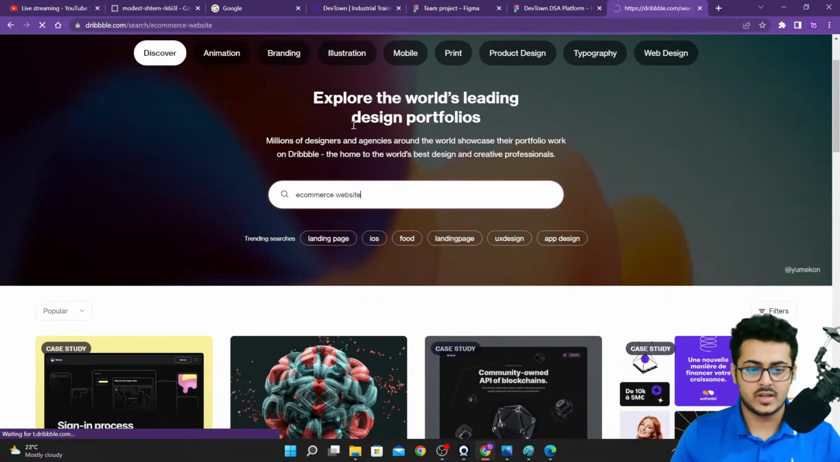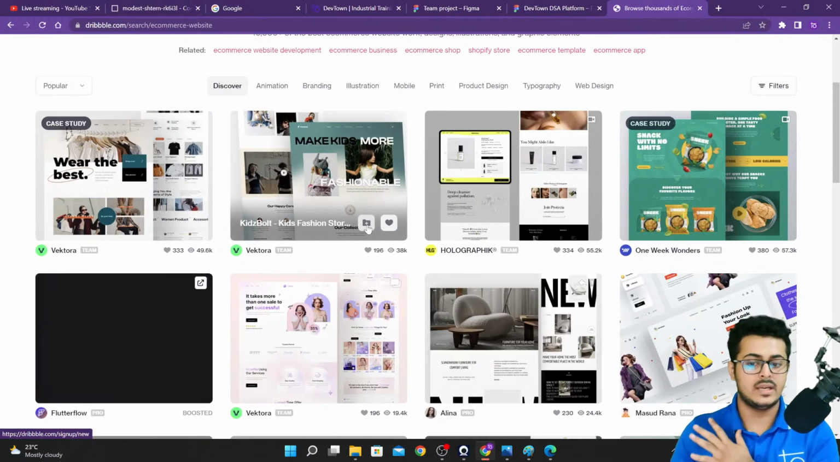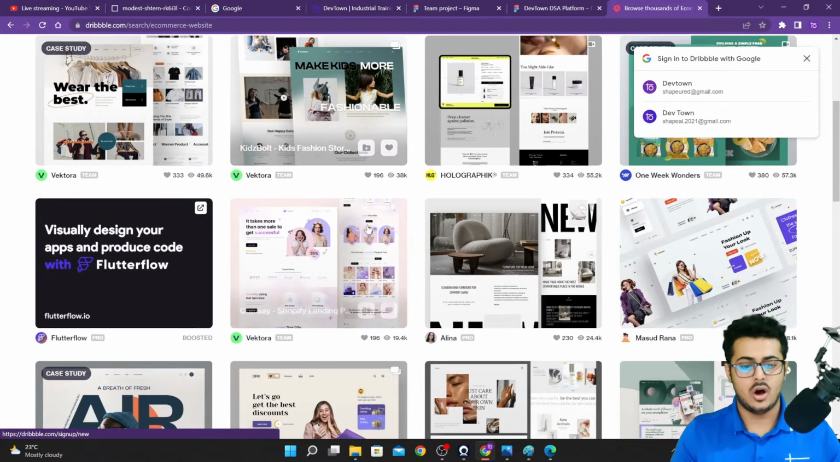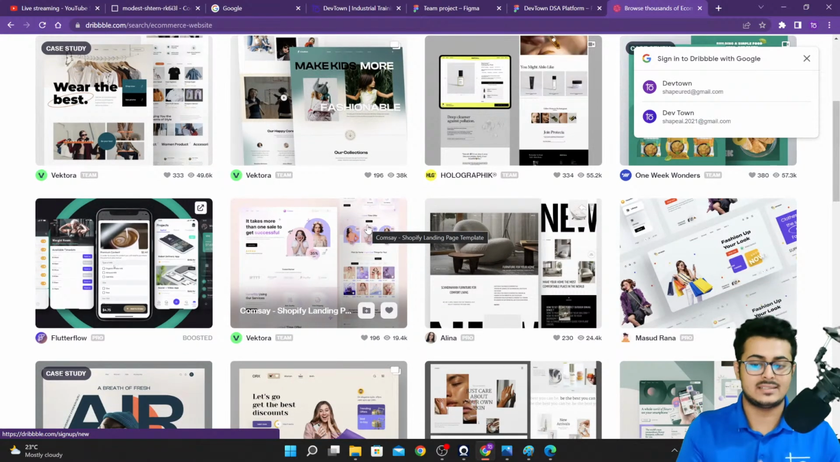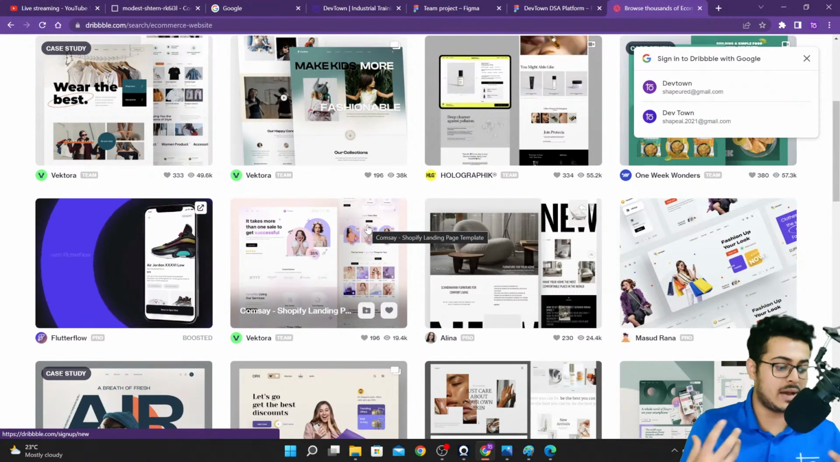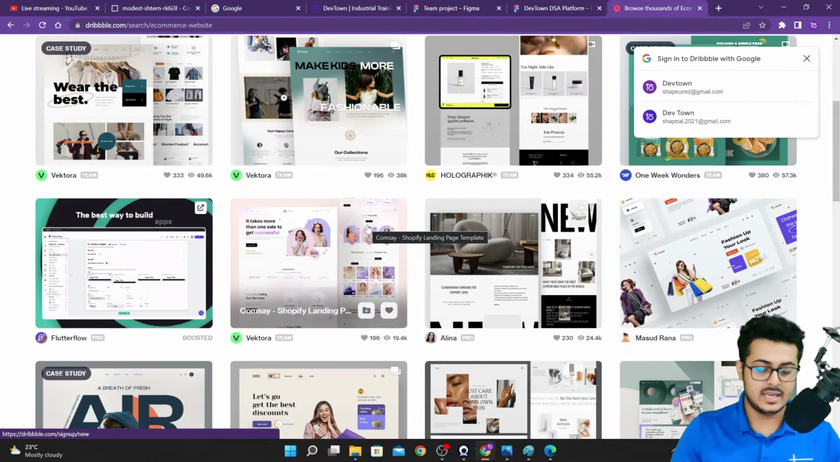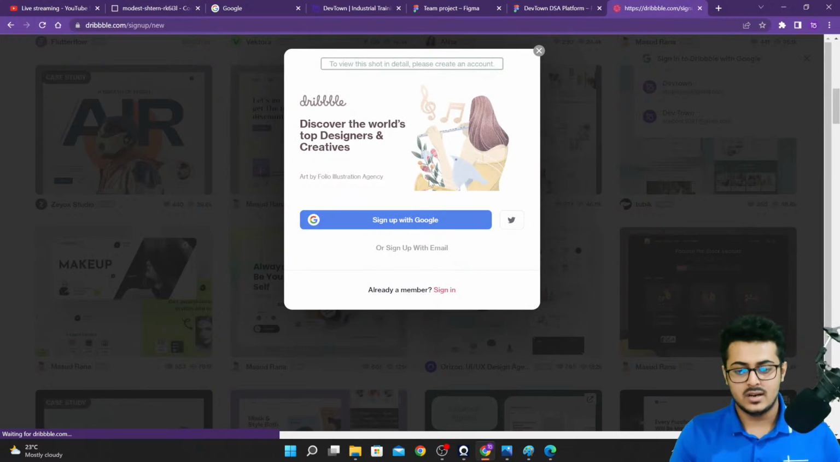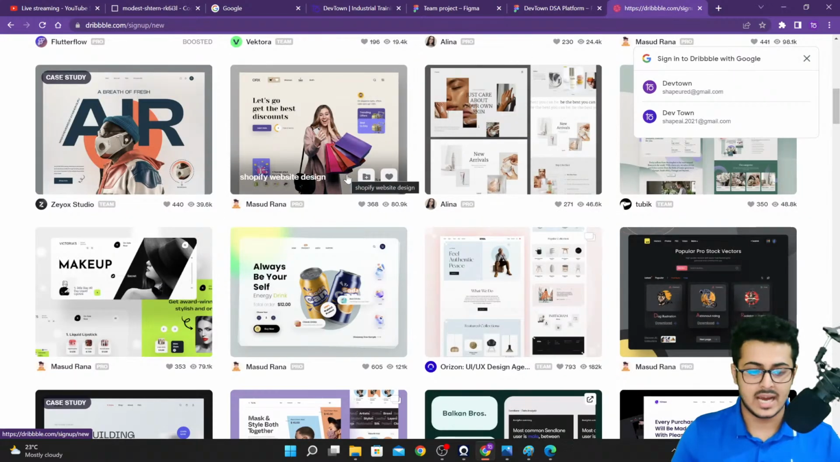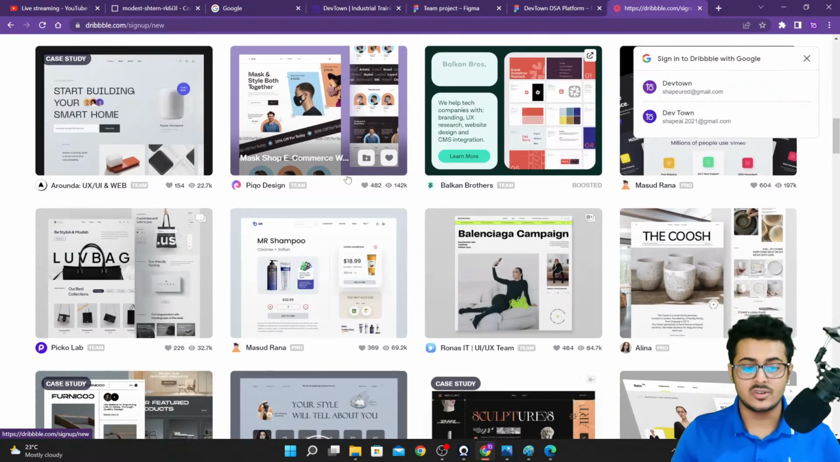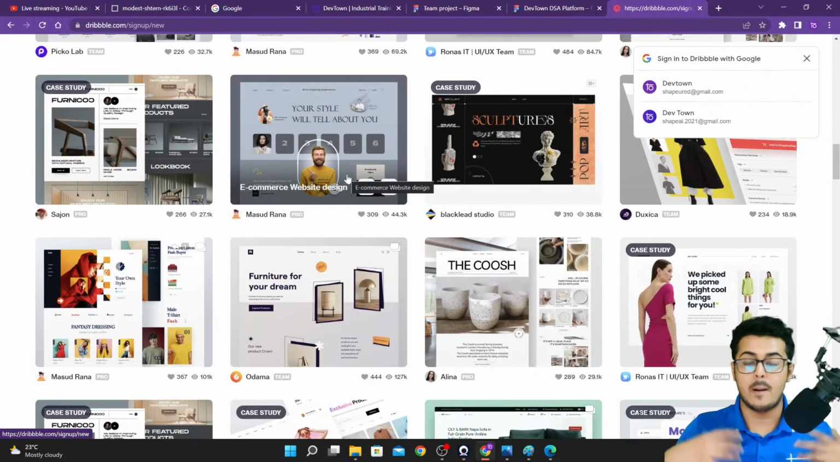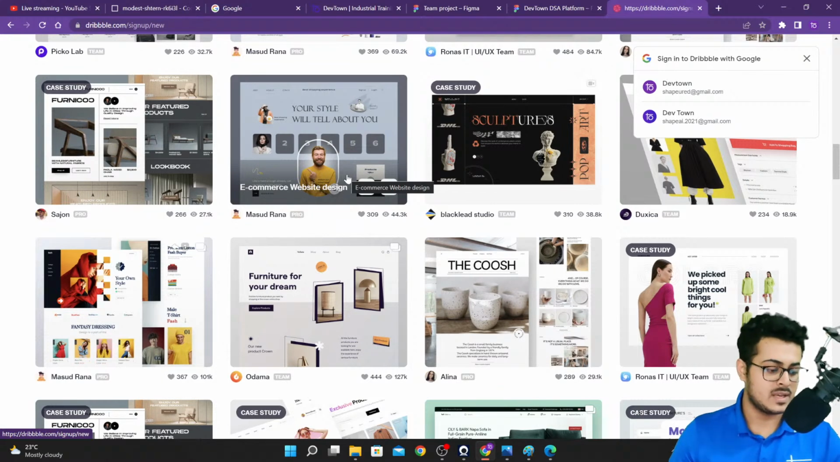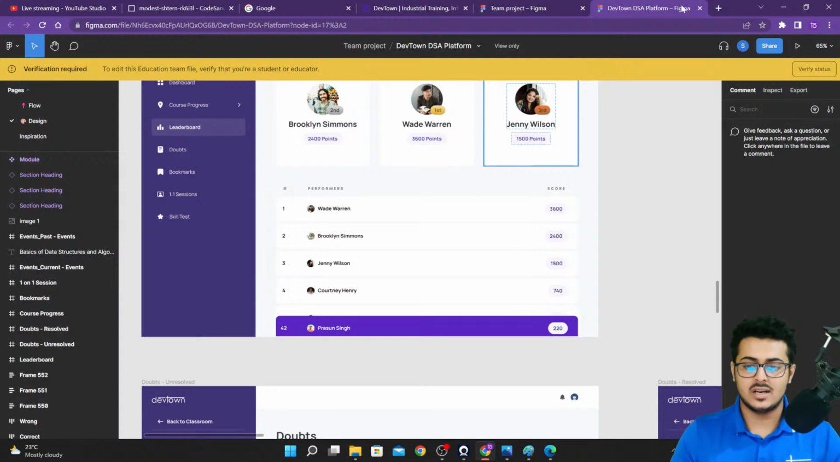So I will just search for an e-commerce website and it will show me different examples of how I can style my entire website or even my apps as well. You can definitely go ahead and look through. For example, this one is asking me to sign up, so I don't want to do that, but you can definitely go through the entire thing. It provides you amazing inspiration to create beautiful looking websites, guys. Okay, great. So just a small practice of how this basically works.